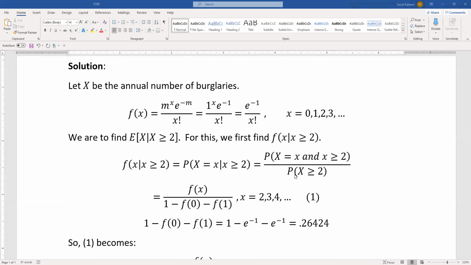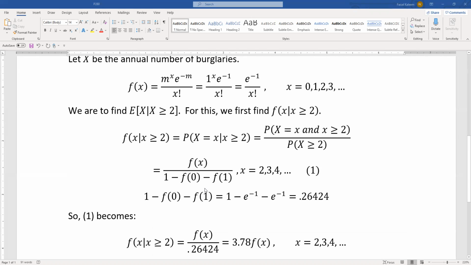And in the bottom, we have probability X greater than or equal to 2, which is found through the complement: 1 minus f0 minus f1, because 0 and 1 are the complement of greater than or equal to 2. f of 0 is e to the negative 1, because e to the negative 1 over 0 factorial, and f of 1 is also e to the negative 1 over 1 factorial. 1 factorial is also 1. So this ends up being 0.26424.